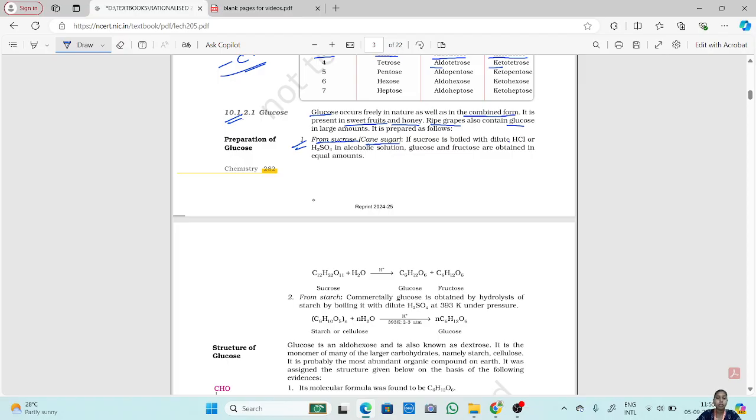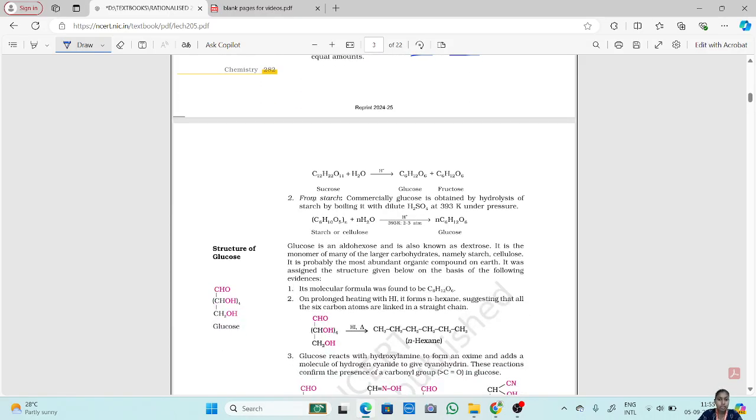You have to take sucrose and boil it with dilute HCl, hydrochloric acid, or H2SO4 in alcoholic solution. Glucose and fructose are obtained in equal amounts. As you know, sucrose is an oligosaccharide. If you hydrolyze sucrose, you get glucose and fructose. So the same thing is done here.